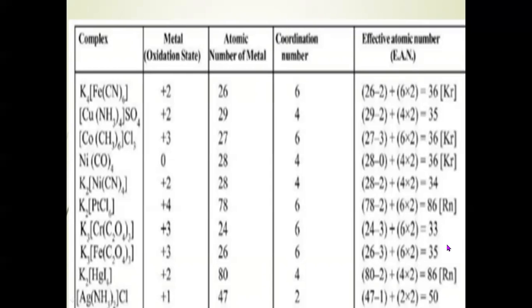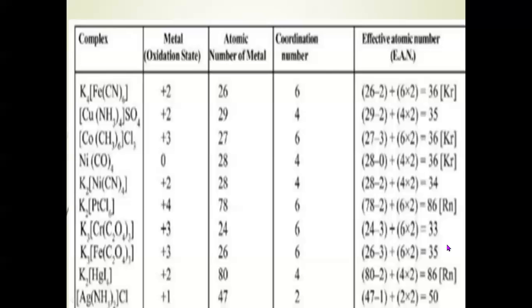In the first stage, they can lose 1, 2, 3, 4 electrons. And in the second stage, they cannot gain in odd numbers, but they can gain in even numbers or in pairs. So the first is called primary valency, the second is called secondary valency.